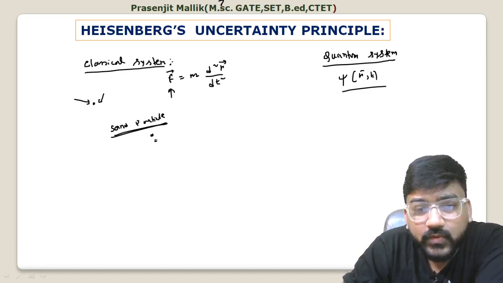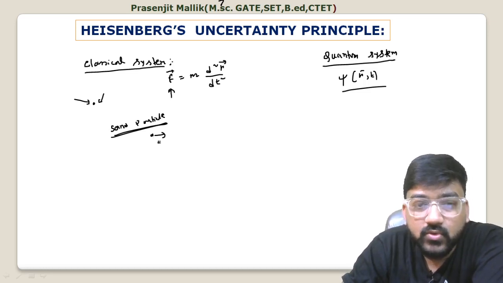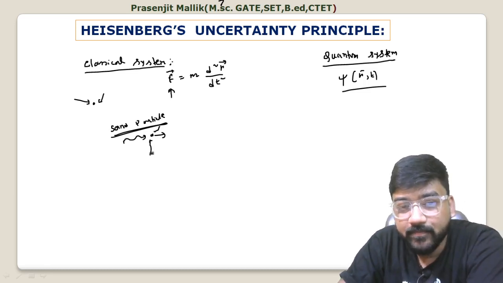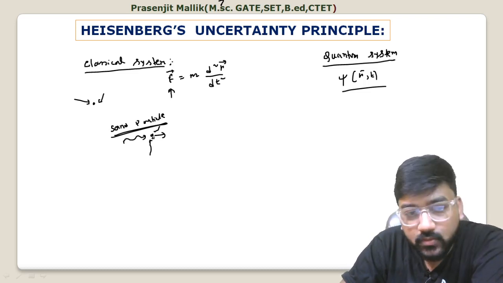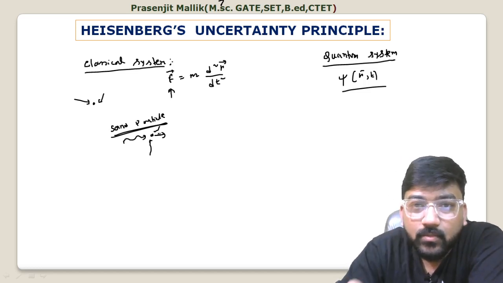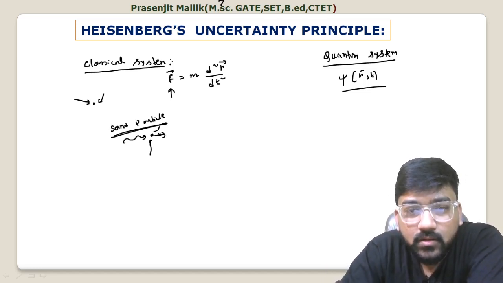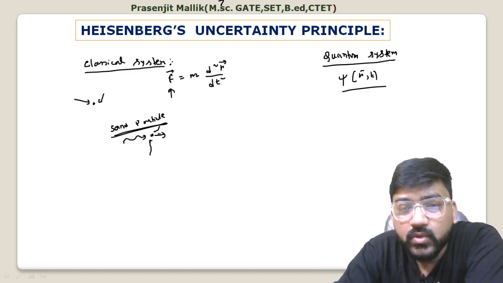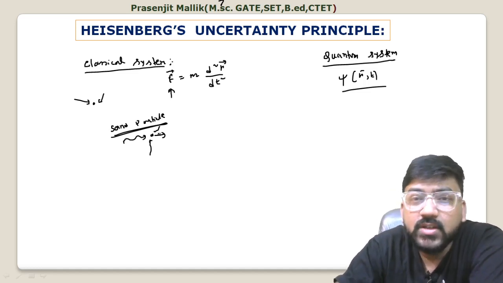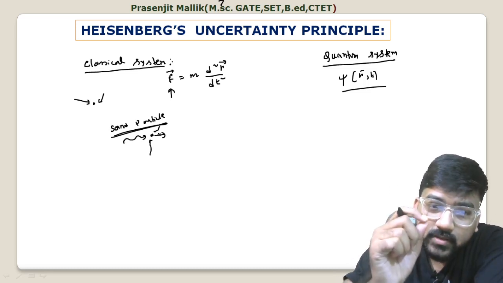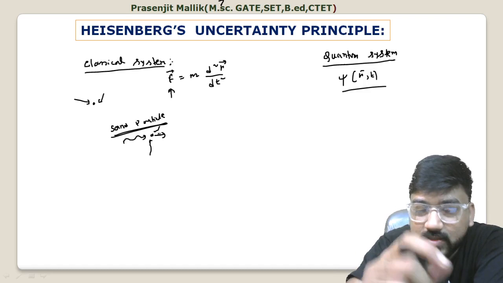If you want to find out its initial position and momentum, you have to interact with light, that is, with a photon. When you want to see this sand particle, you have to interact with light, and the momentum of light is so little with respect to the sand particle. It is so small in comparison that it cannot deviate the path of the sand particle. It cannot change the state of the sand particle. So we have exactness.